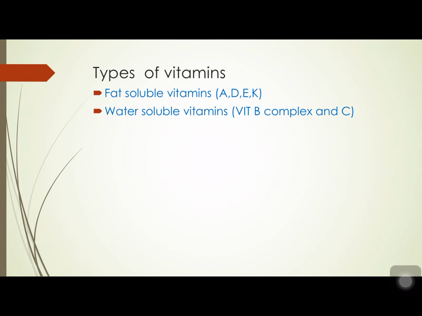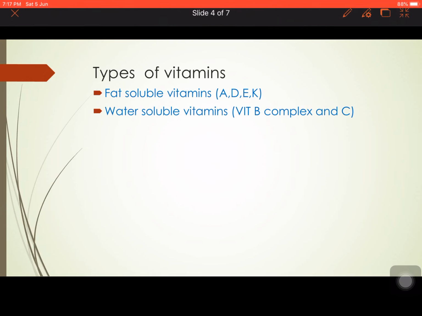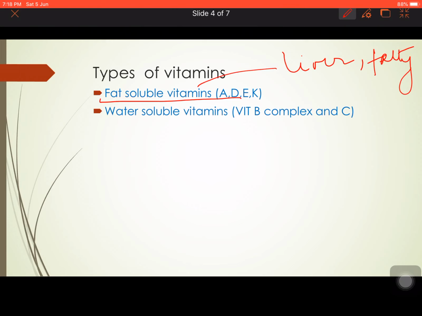Now, what are the types of vitamins? There are mainly two types. First is fat soluble vitamins. What does this mean? These vitamins are soluble in fats only, and they occur in foods containing fats. They are stored in the liver and in the fatty tissues of our body. They are mainly A, D, E and K. They are stored in our body and not excreted from our body.